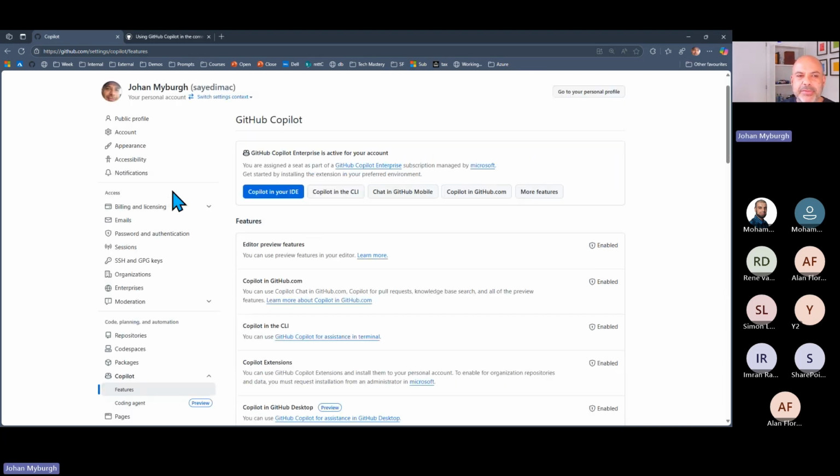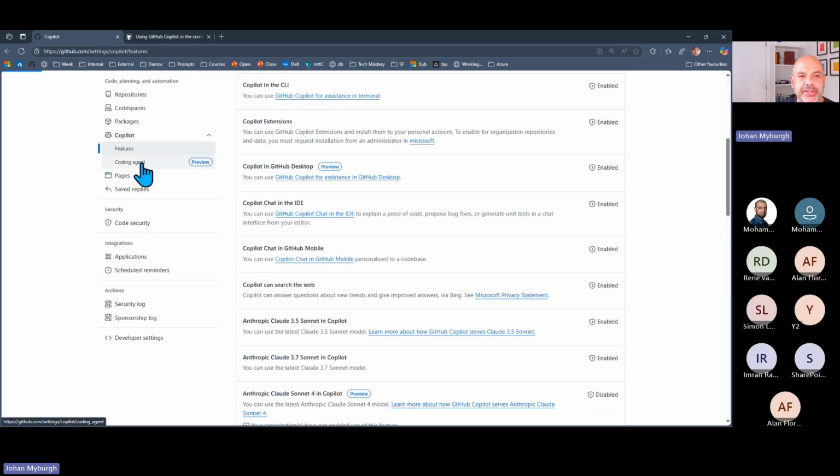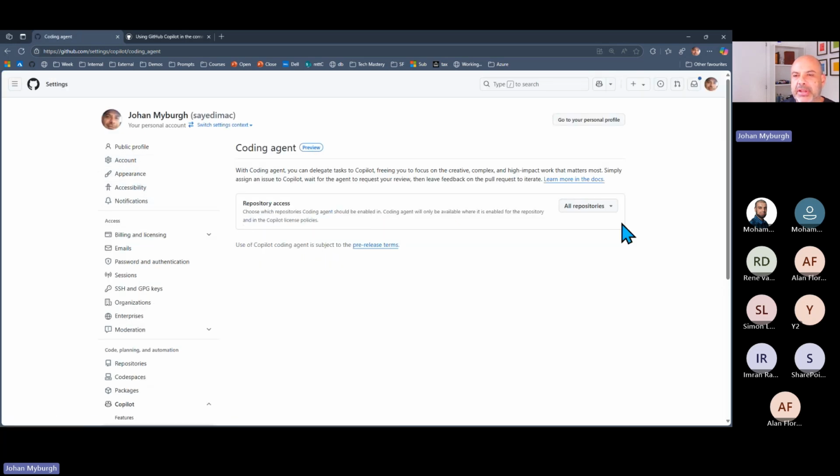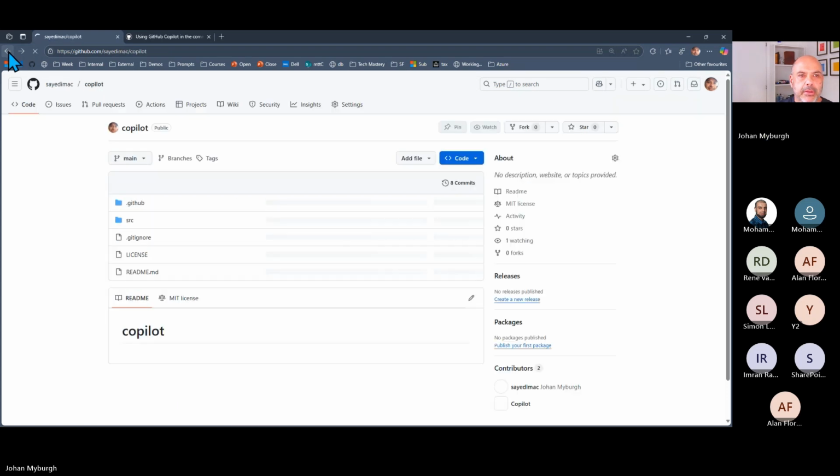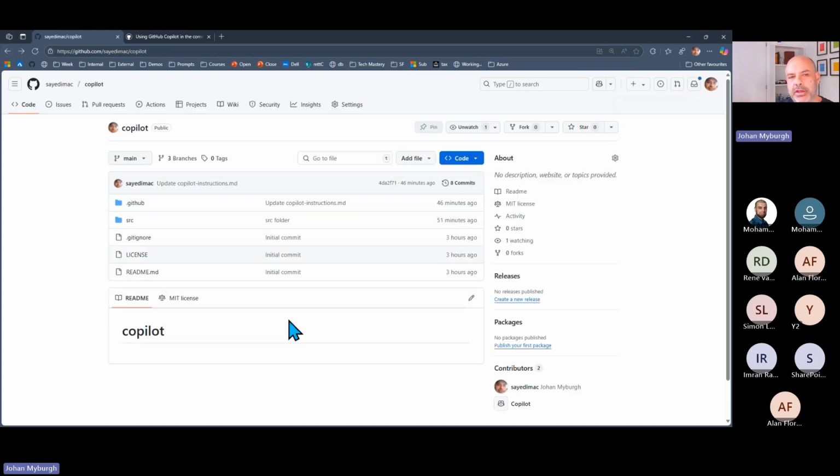All right, so there are some settings here, and then you'll notice for the agent specifically, I can specify that I want to be using the coding agent on more than one type of repository. All right, so this is essentially my repo in GitHub, and to this end, I've got this repo already cloned to my local folder structure here.